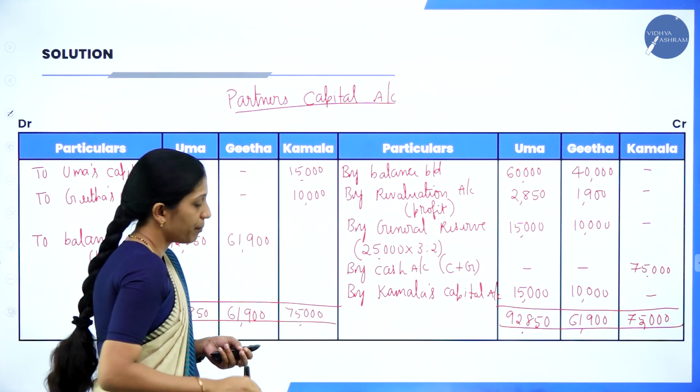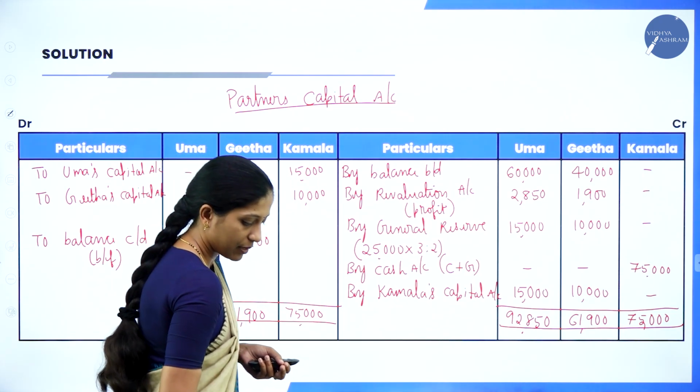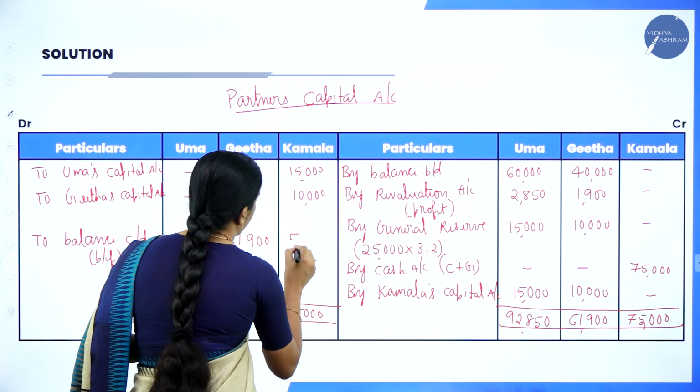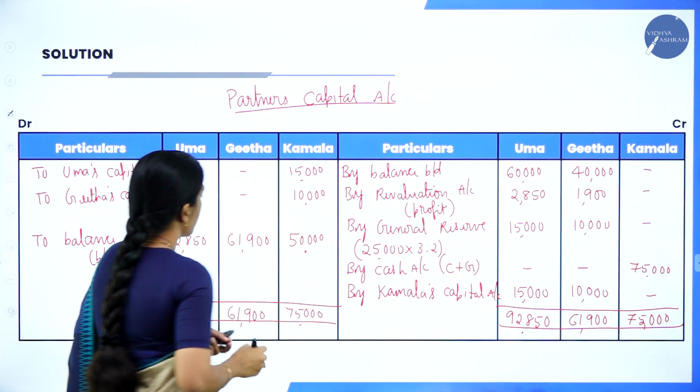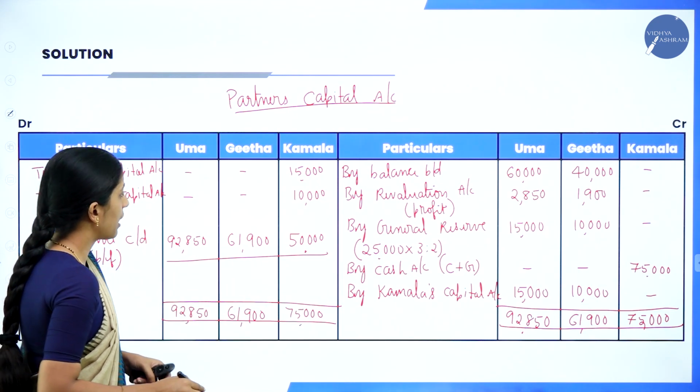75,000 minus 25,000. So it will be 50,000. So this is the balance carried down. Whatever the amount you have carried down, bring down that balance.